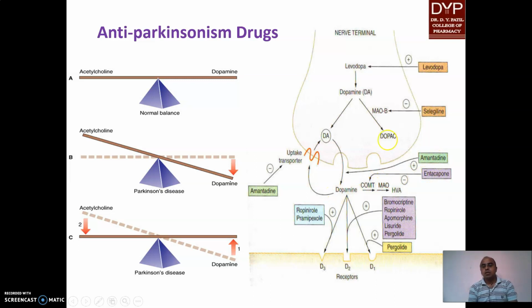As a result, dopamine is not converted to 3-O-methyldopa. Dopamine agonists are also given in the case of dopamine deficiency. Dopamine agonists like pergolide act on D1 and D2 receptors, ropinirole acts on D2 and D3 receptors, while bromocriptine only acts on the D2 receptor. The D2 receptor is the major receptor to relieve Parkinsonism.